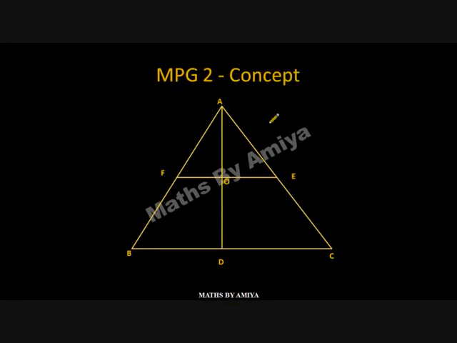Concept for this image is quite easy, but we should note one point that we should not start from point A, where 3 lines are crossing in this figure. We should not work on this point. We should either start from B or C. Take the ratio. Say this one is 4, this one is 3, BD is to DC is say 1 is to 1, and this ratio is 5 is to 2.